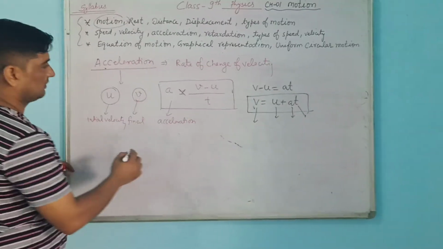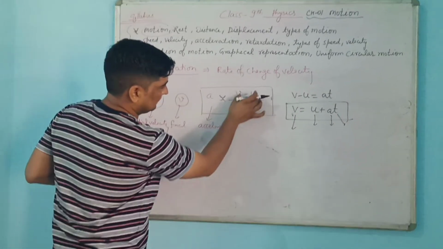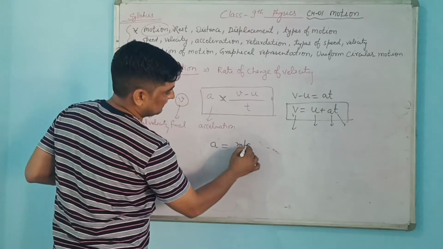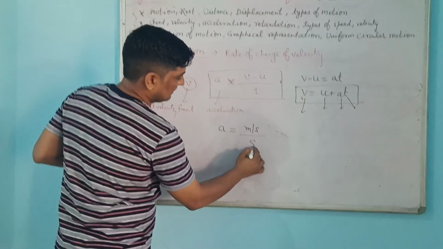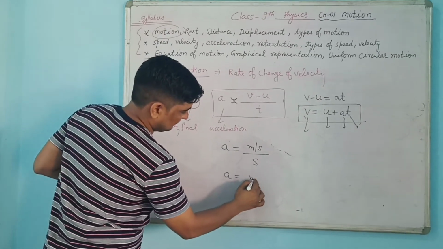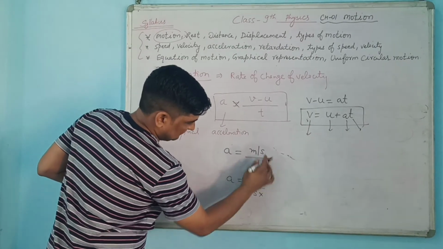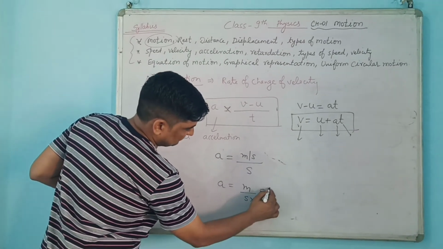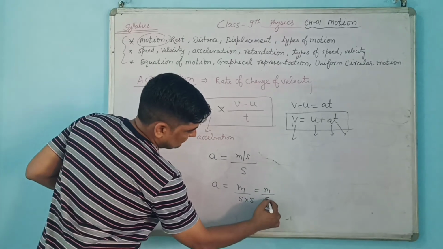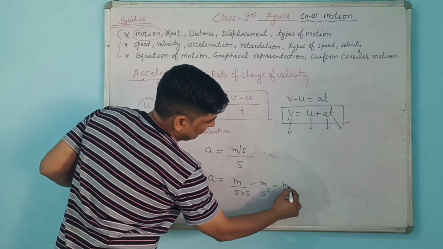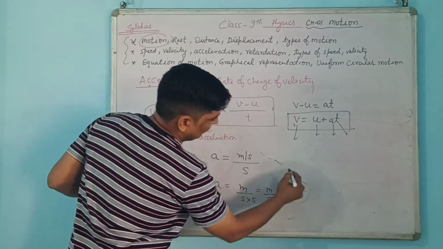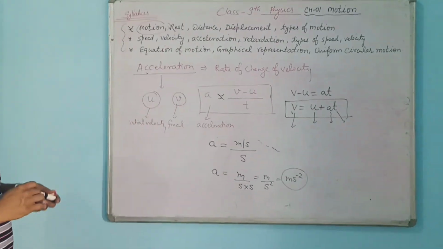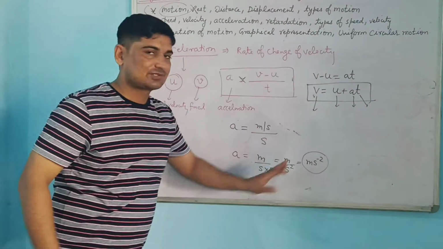And what is the unit now? See, a is change in velocity. Change in velocity means meter per second, divided by time, again second. So the acceleration unit will be meter per second, and this second comes down, second into second. That is meter divided by second square, or we can say meter per second square. That is very important. Okay, so the unit you should know is meter per second square.